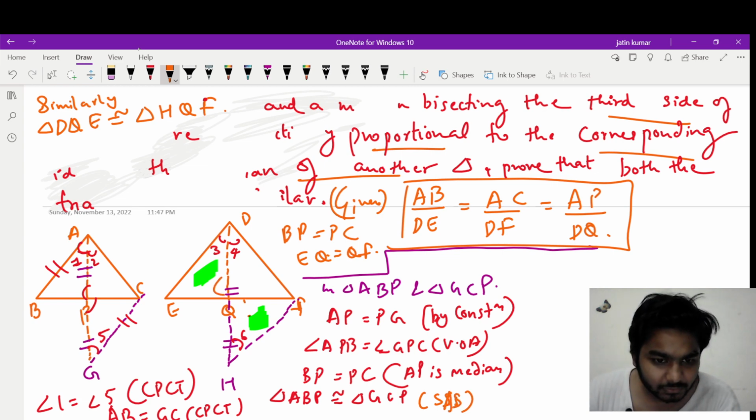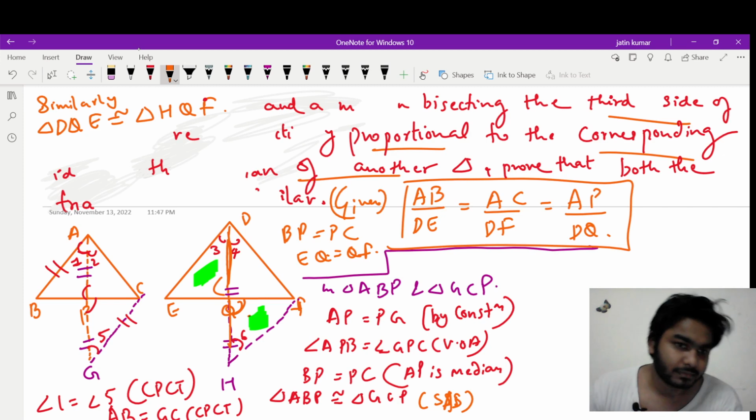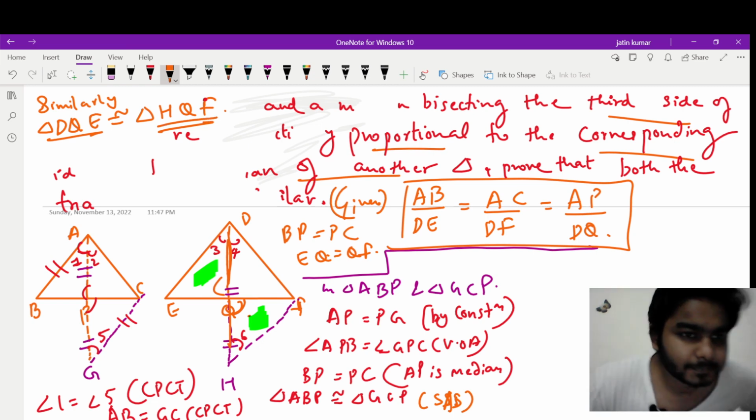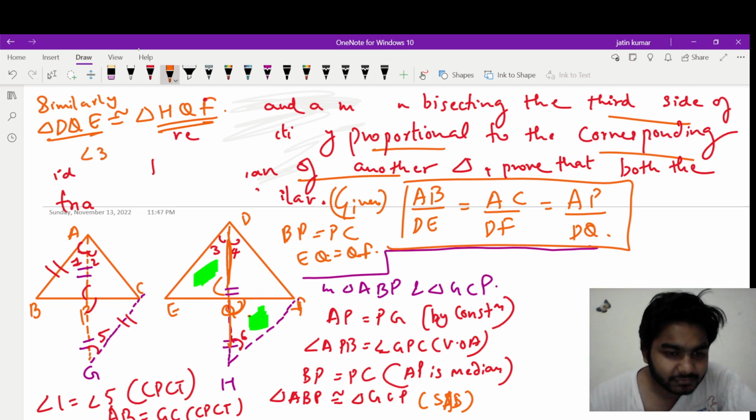See, this angle is equal to this angle, vertically opposite angles. DQ will be equal to QH by construction, and EQ will be equal to QF by the logic of median. Okay, so can I say that these two triangles are congruent, right? Okay, now can I also say that angle 3 will be equal to angle 6 by CPCT? And can I also say that DE will be equal to HF by CPCT?